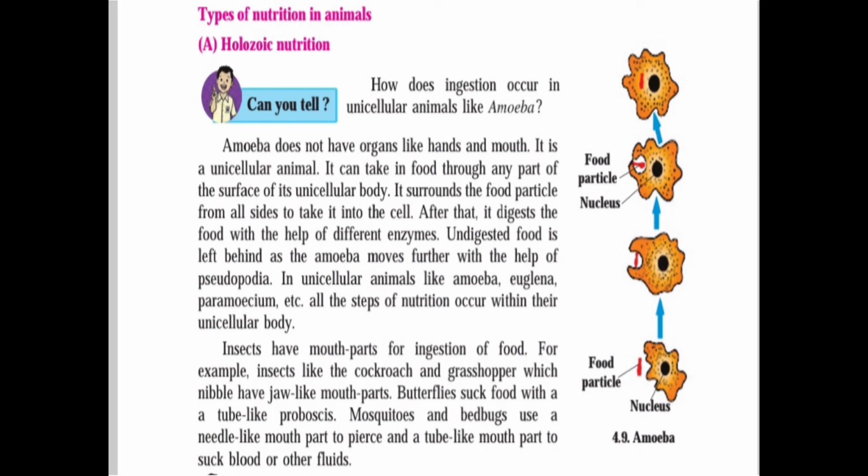You can see the amoeba picture here. In the second picture you can see the food particle and nucleus. Now see the answer. Amoeba does not have an organ like a hand or mouth. It is a unicellular animal. It can take in food through any part of the surface of its unicellular body. From anywhere it can take the food.